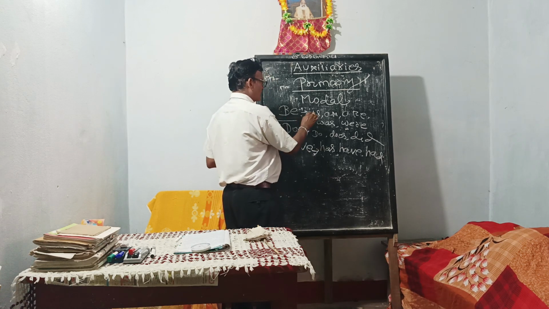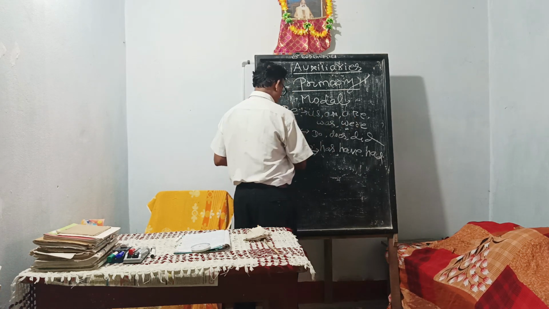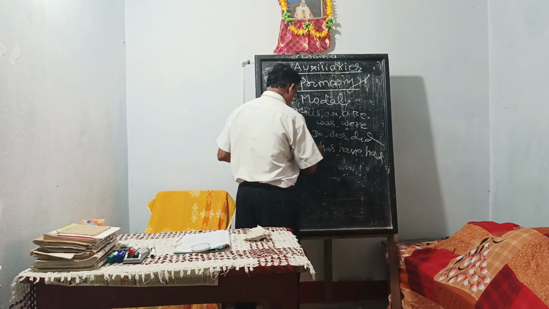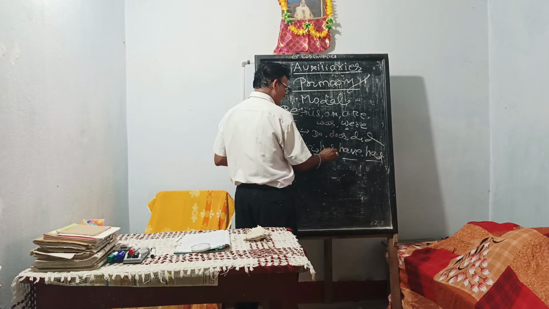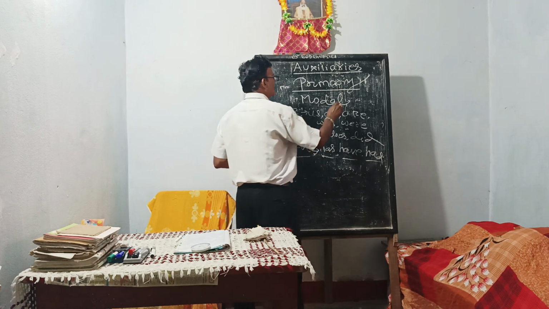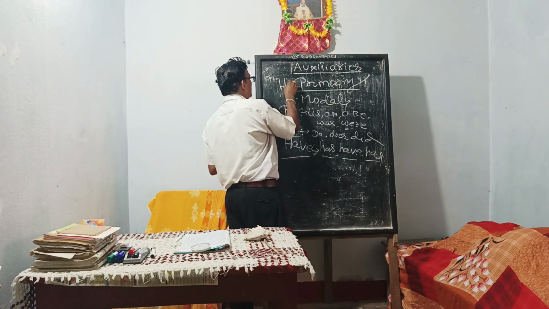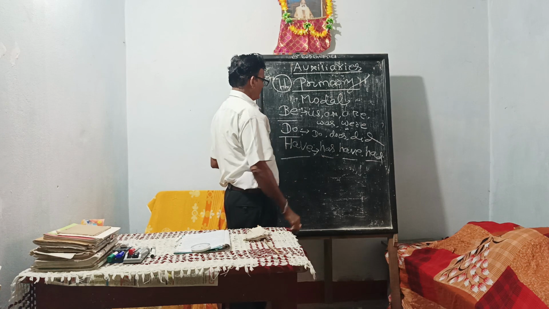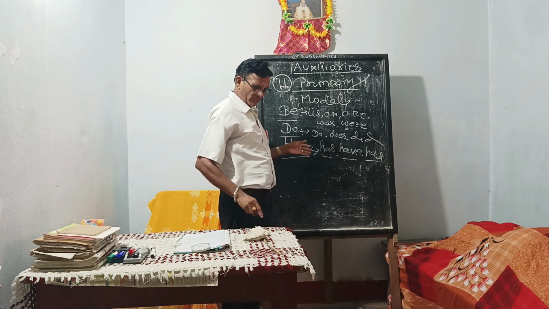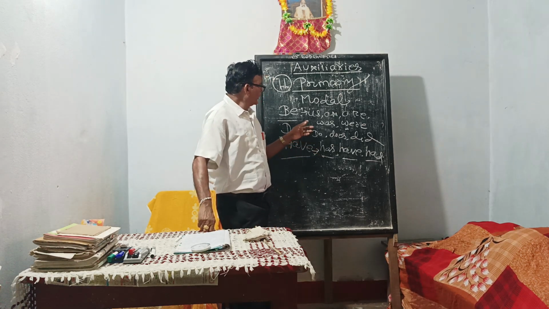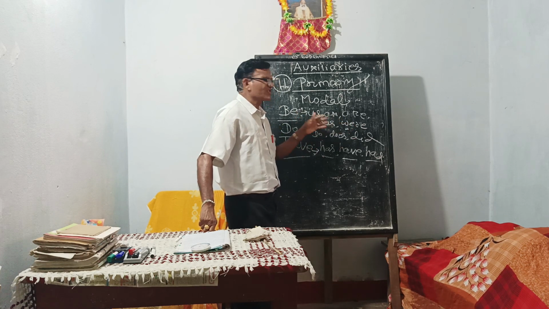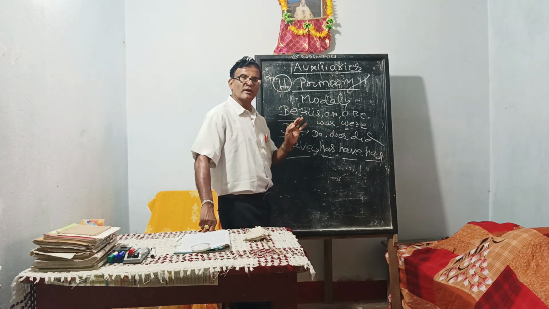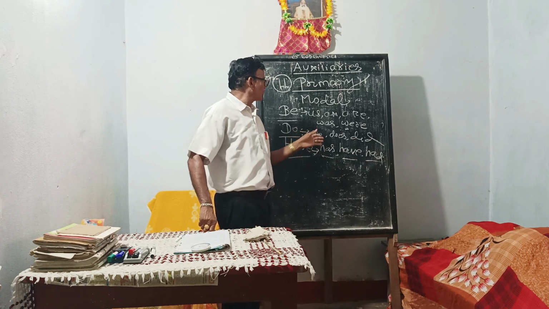Be verb: is, am, are, was, were. Do verb: do, does, did. Have verb: has, have, had. These are 11 primary auxiliary verbs. And you know the use of these verbs in a sentence. You should know, in previous classes you must have known about it.